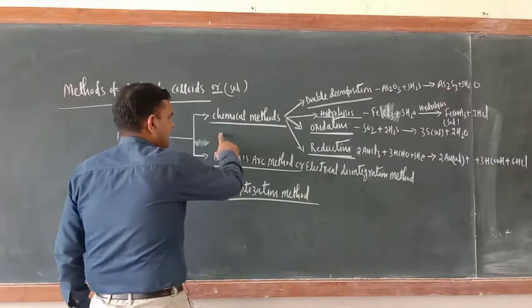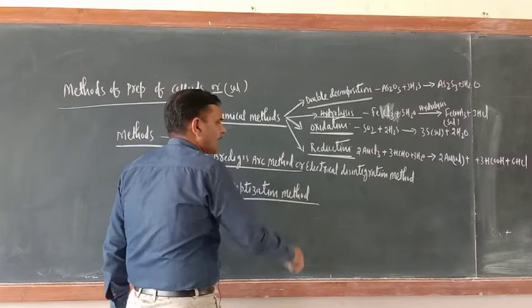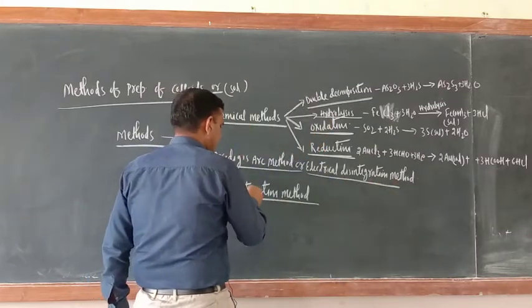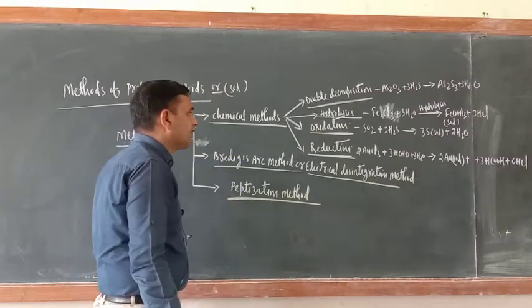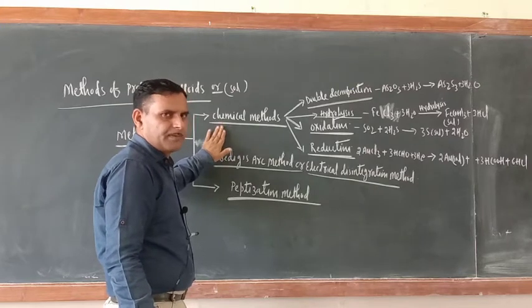The first method is the chemical method. The second method is Bredig's arc method, also known as the electrical disintegration method. The third method is the peptization method. We'll begin with the chemical method.